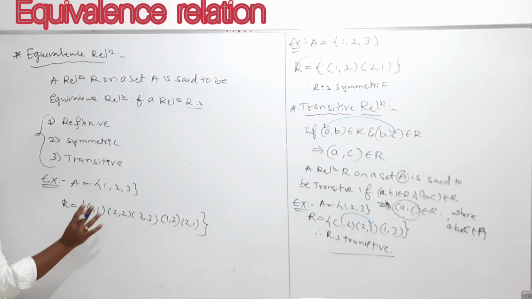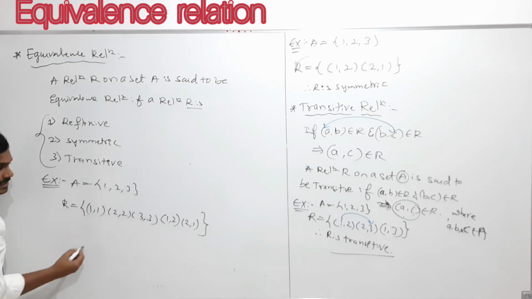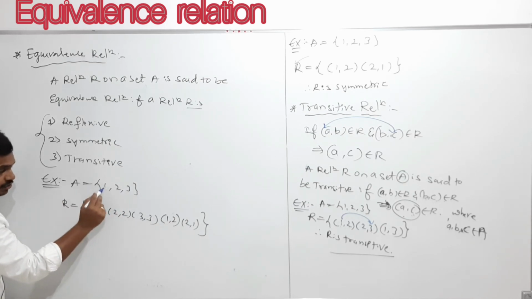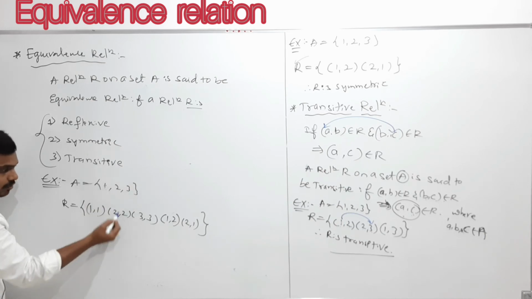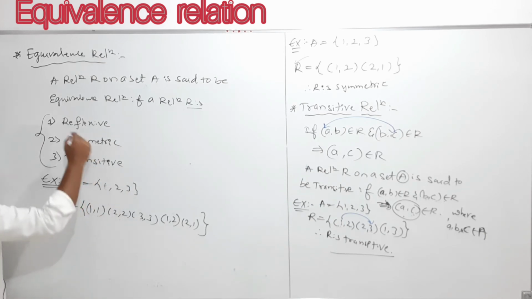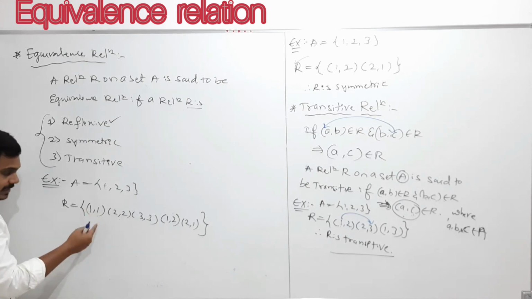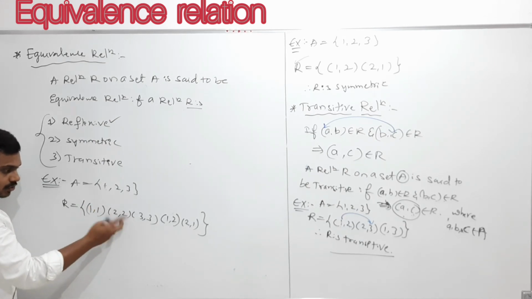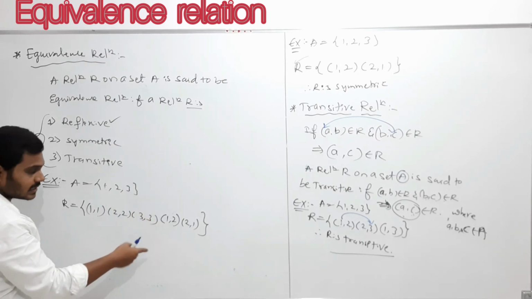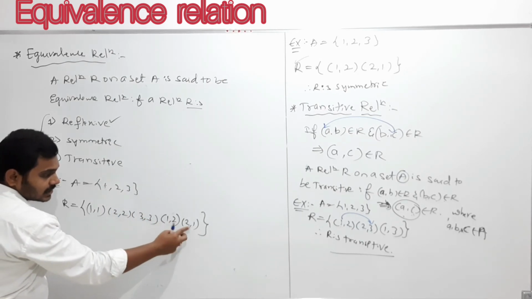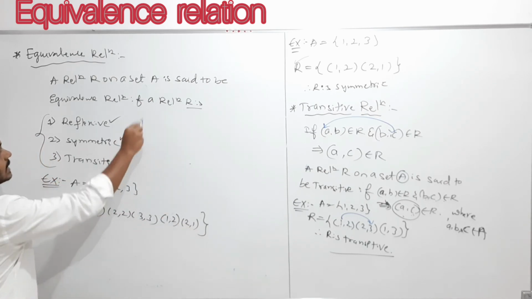First I'll check whether it is reflexive or not. 1, 2, 3 are three elements, so each element of A should be related to itself. (1,1) is there, (2,2) is there, (3,3) is there, so it is reflexive. Next, symmetric. (1,1), if you interchange the places, is again (1,1). (2,2) interchanged is again (2,2). (3,3) interchanged is again (3,3). (1,2) interchanged gives (2,1), which is there, so this is symmetric.